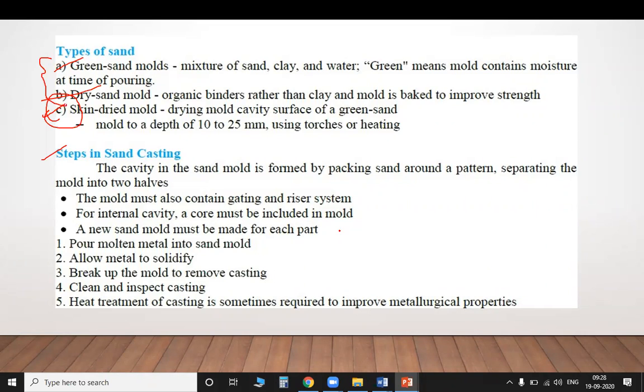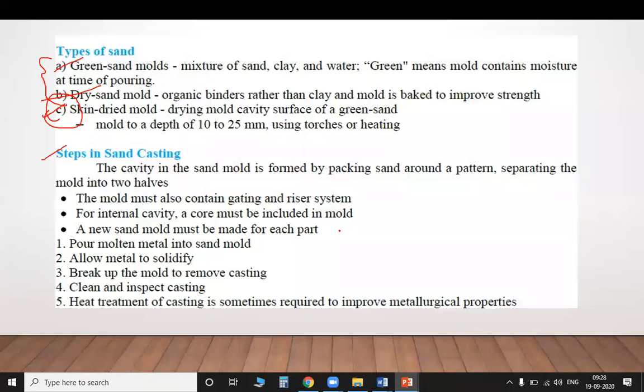When you prepare a pattern, consider the shape of your product to be manufactured. If the pattern is in two halves, it is a split piece pattern. We have to place it in the center of the molds, in the cope and drag. Where we are placing it, and whether it is the correct size or not.